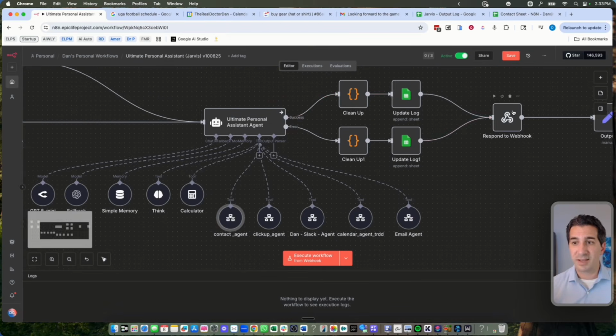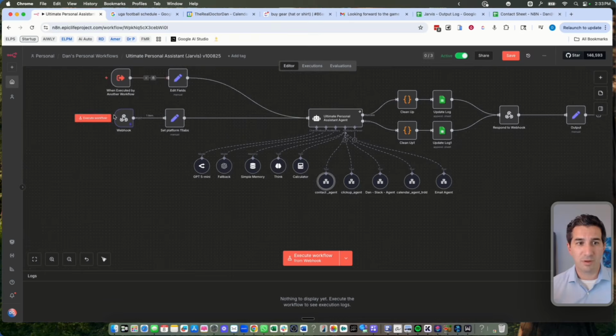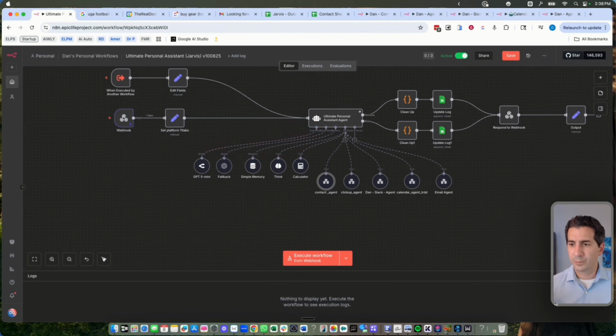And then all this does is pass information back to your webhook, and that will get you the information to speak back to Jarvis. So that is the big overall flow of how this thing works. I will go through, in a different video, click by click how to set this up if you'd like to do that, but that would be a longer video, of course. I'm going to pull up the agents here as well, just so you can see how they work.